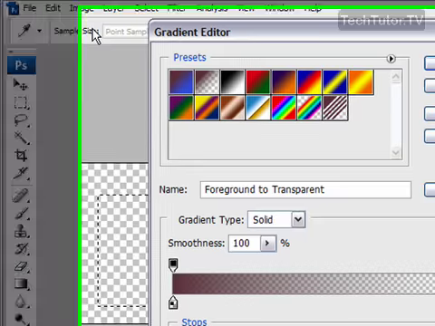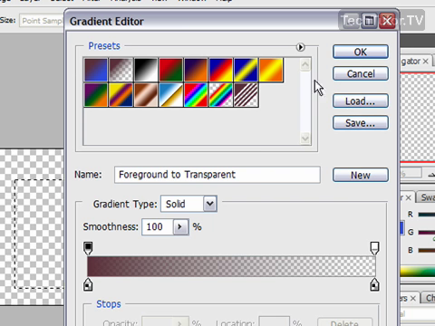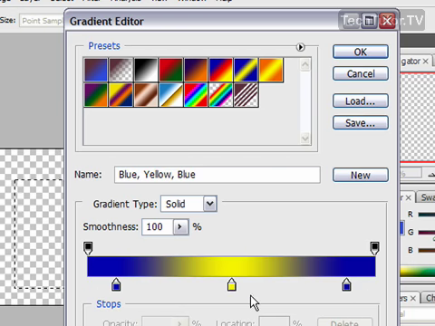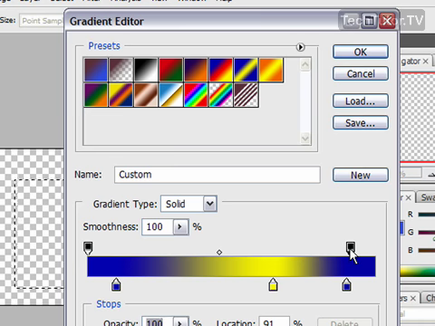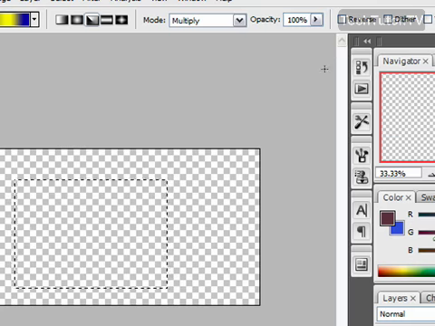I can get there the same way by double clicking on there to open the gradient editor. And then I can make my own gradients down here, or I can use the preset. I'm just going to use a preset for now. And of course you can edit those presets using the gradient editor down here. So when you're happy with your gradient, go ahead and click on OK.